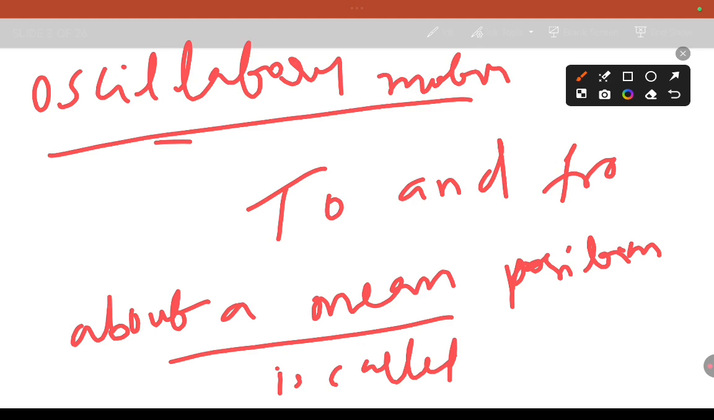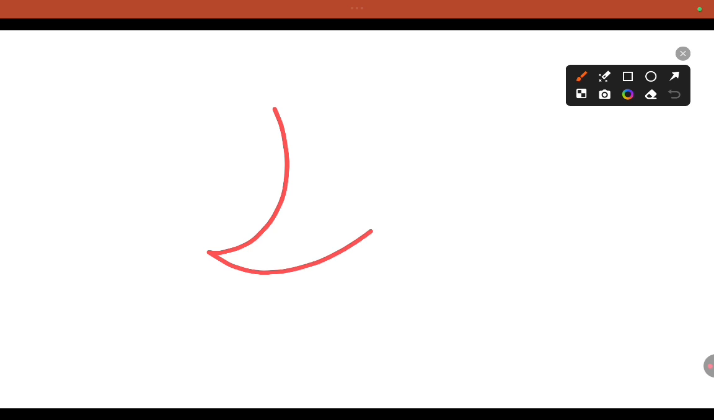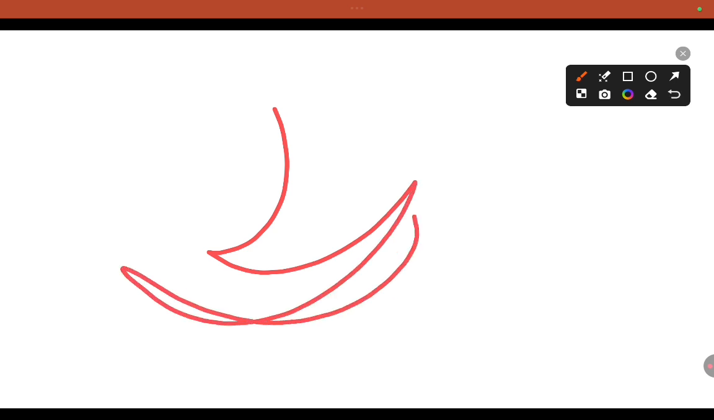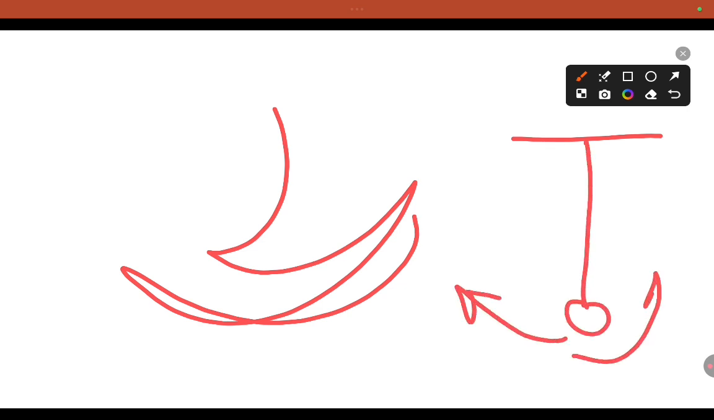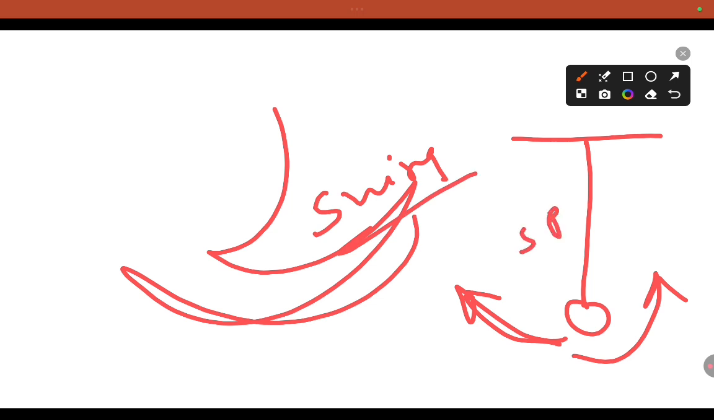What are the examples of oscillatory motion? You can see a guitar. The strings of a guitar show oscillatory motion. A swing is an oscillatory motion. And one more thing, a simple pendulum is an example of oscillatory motion. So the swing and the simple pendulum are both examples of oscillatory motion.